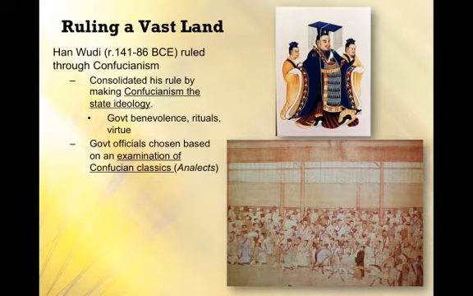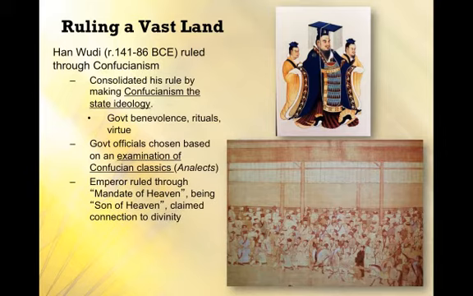And they study them for many, many years and then take this exam, and then they become part of the Chinese civil service. And as we learned before, this is going to be a continuity throughout Chinese history, this idea of the mandate of heaven, that the emperor is seen as the son of heaven. And the emperor has a mandate from heaven, that is from nature, from the gods. And in this way, they claim to have a connection, that they're not actually God or anything like that, but they claim to have a connection to divinity.